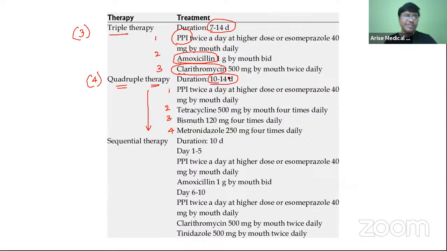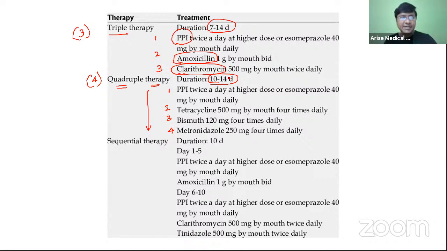Now, what is the question that will be asked in the treatment part? They will give you four options: which among the following drugs is not used in the treatment of H. pylori? They will give you proton pump inhibitors, amoxicillin, clarithromycin, and ciprofloxacin. So what will be the answer? Ciprofloxacin we don't use for the treatment of H. pylori.